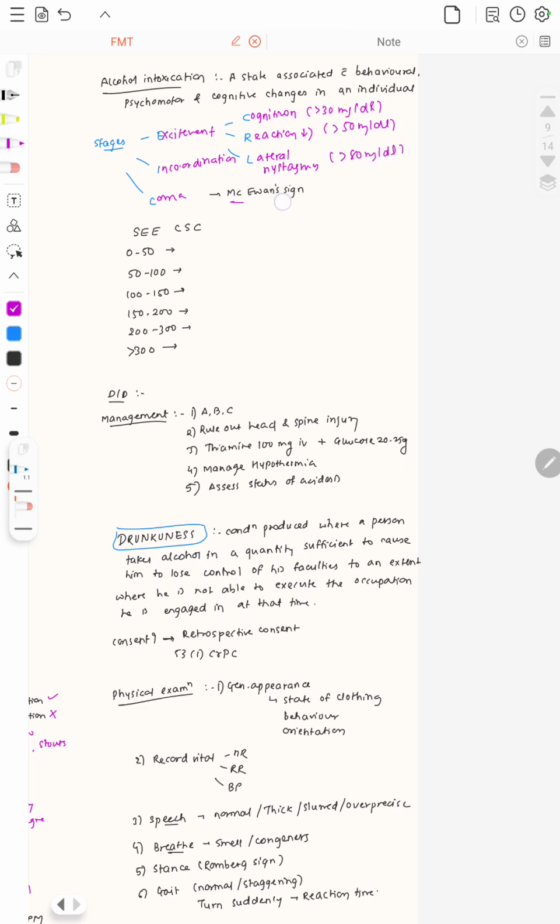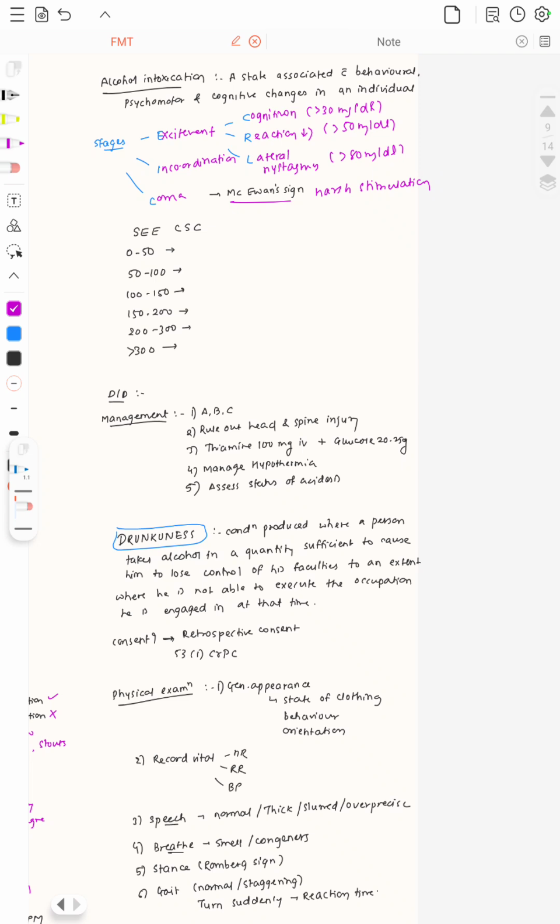At the stage of coma, there is the Mackey-1 sign. The Mackey-1 sign is that whenever a harsh stimulus is given, that is when we pinch the skin or tap the person, the pinpoint pupil dilates and again comes back to pinpoint. This is how we can differentiate between morphine poisoning and alcohol induced coma.